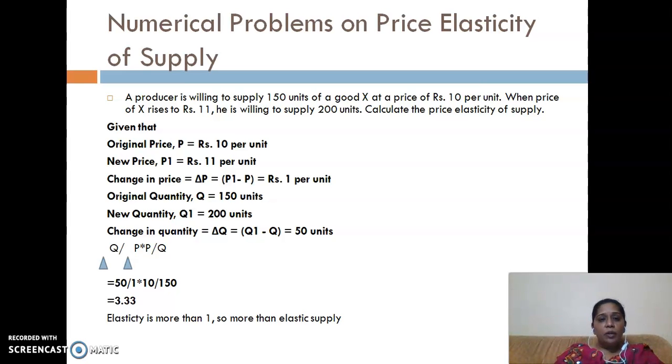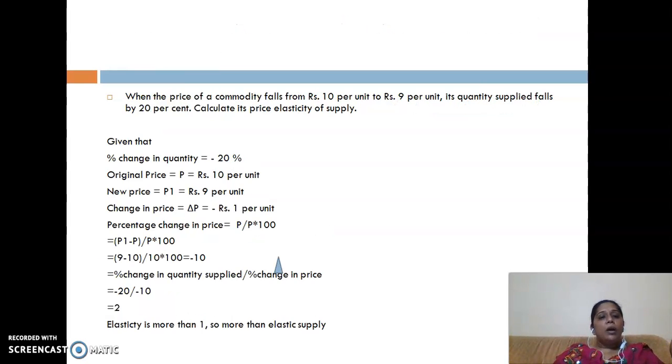Now we will try to see one more, where the price of a commodity falls from rupees 10 per unit to rupees 9 per unit. That means earlier the price was 10, that means P is equal to 10, but now the price has decreased to 9, that means P1 is equal to 9. You can see it here, P is 10, the original price, and the new price is P1, that means rupees 9.